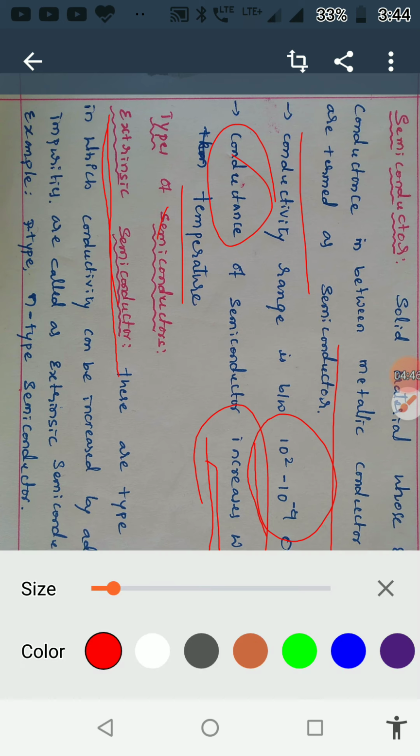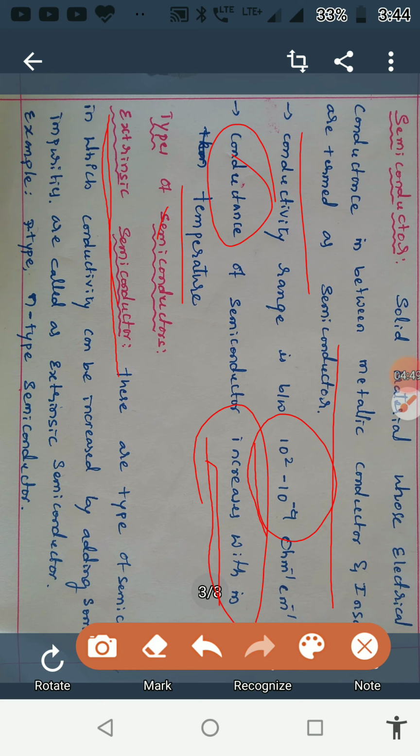Extrinsic semiconductors means the semiconductors whose conductivity can be increased by adding some impurities. They are called extrinsic semiconductors. Intrinsic semiconductor means the semiconductors whose conductivity can be increased without adding any impurities, only by elevated temperature. They are called intrinsic semiconductors.